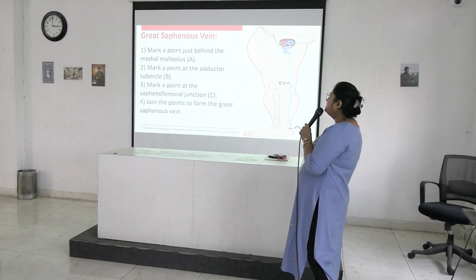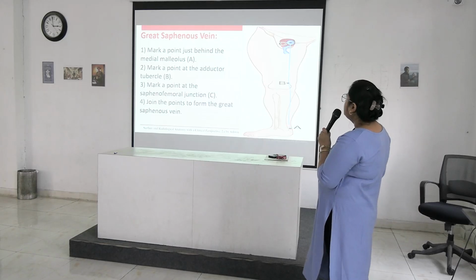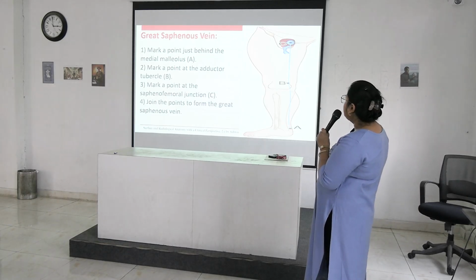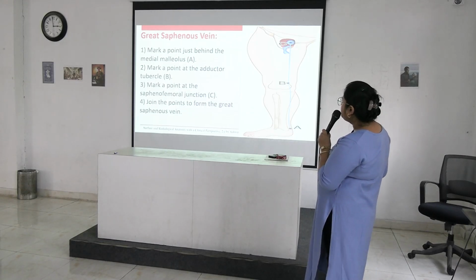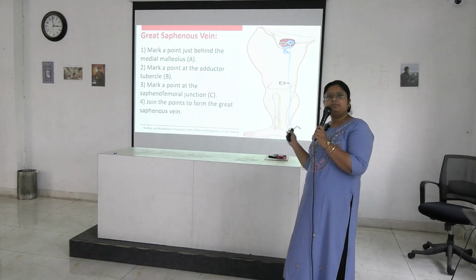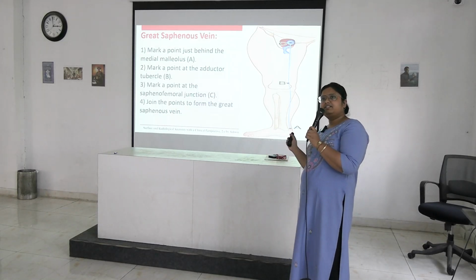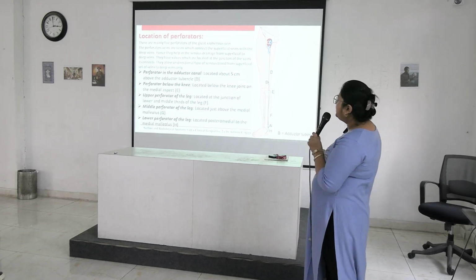Next is the great saphenous vein. Mark a point just behind the medial malleolus, here, point A. Mark a point at the adductor tubercle and mark a point at the saphenofemoral junction. Join these 3 points to form the great saphenous vein. This is also an important line that is asked. Now these are the locations of perforators.